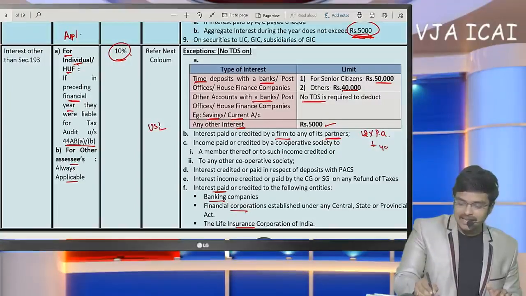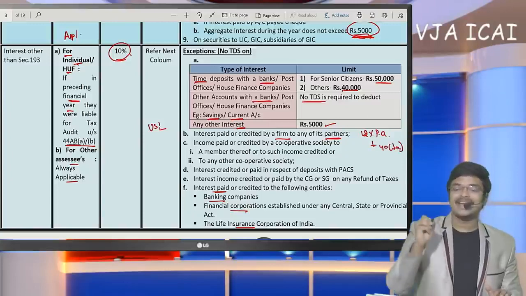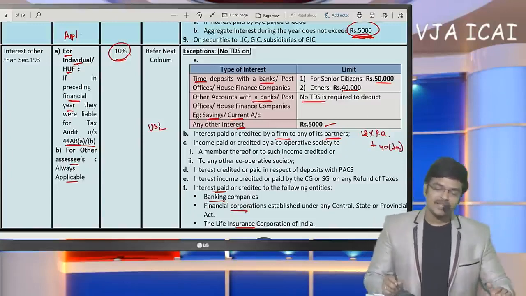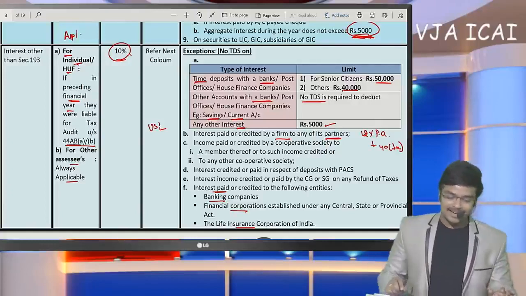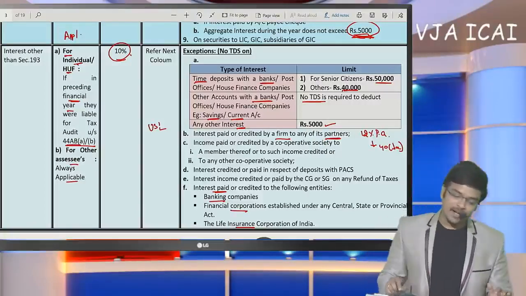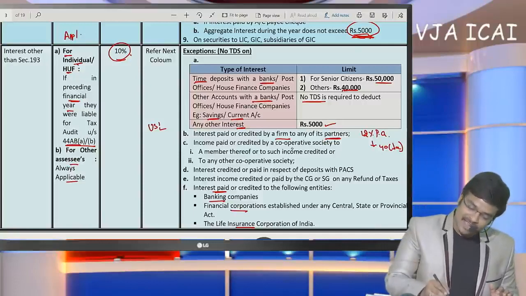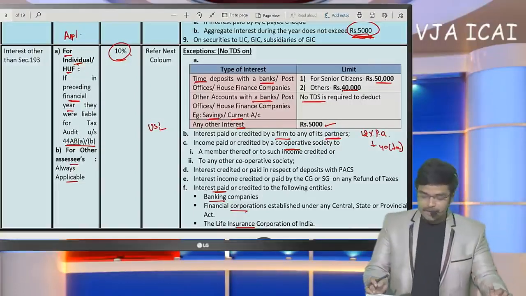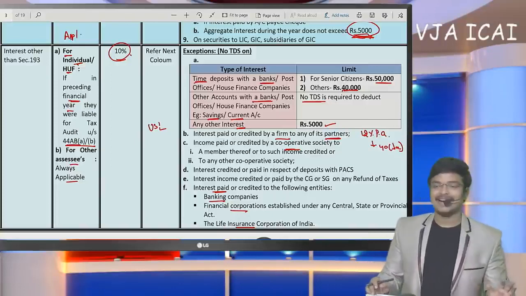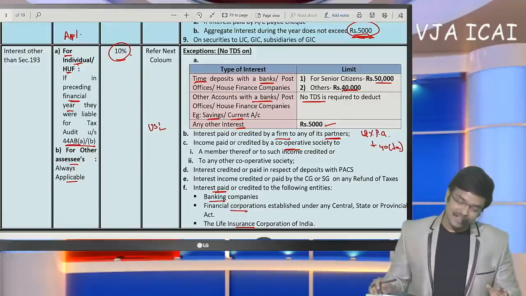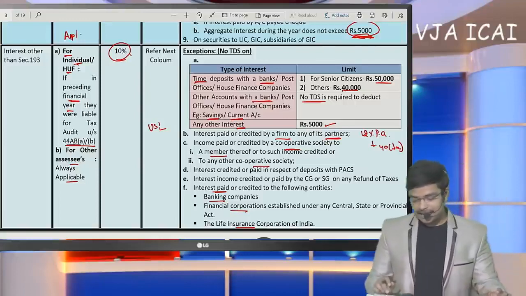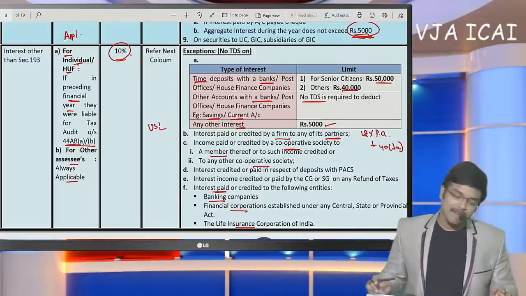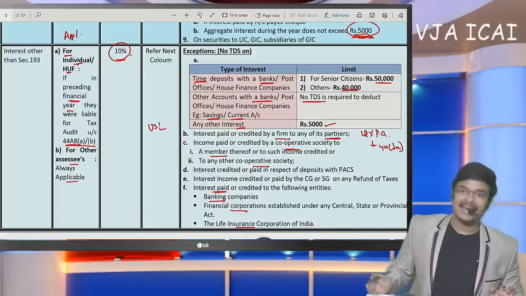have discussed in section 40(b) in assessment of partnership firms. The TDS provisions were not applicable on interest paid or credited by a firm to any of its partners. In the same way, if a cooperative society pays interest to its members, then also the provisions of TDS will not get attracted. So if a cooperative society pays interest to any of the members, or one cooperative society pays interest to another cooperative society, then the provisions of TDS will not get attracted.